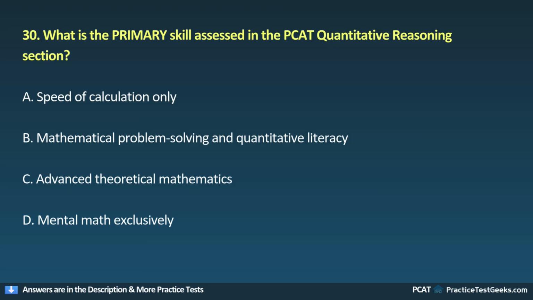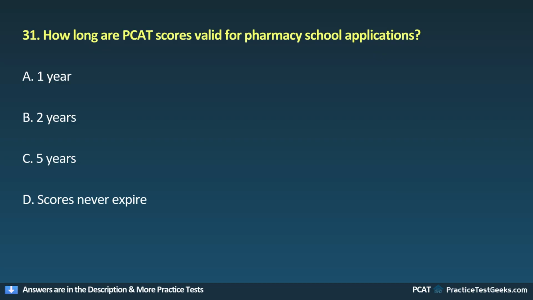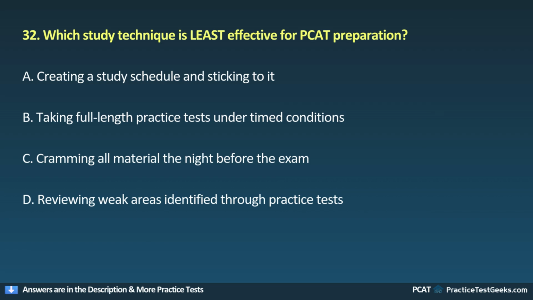A. Speed of calculation only. B. Mathematical problem solving and quantitative literacy. C. Advanced theoretical mathematics. D. Mental math exclusively. 31. How long are PCAT scores valid for pharmacy school applications? A, 1 year. B, 2 years. C, 5 years. D, scores never expire. 32. Which study technique is least effective for PCAT preparation?